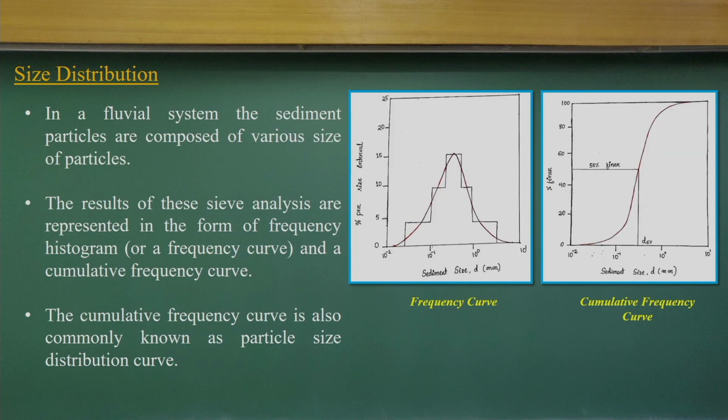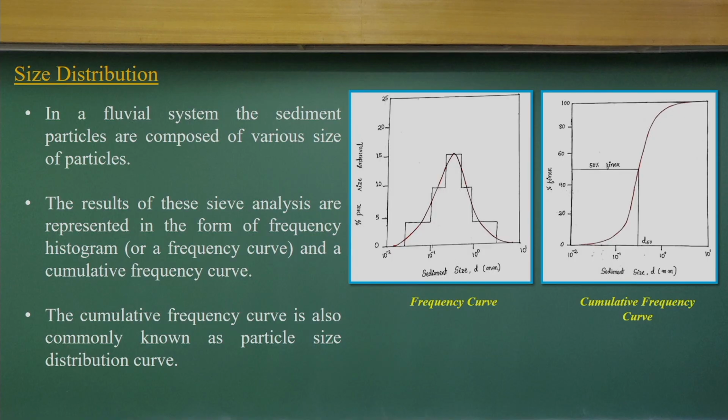Let us come back to the very basic concepts. When you take sediment from rivers, as I said earlier, it will not have a uniform distribution. There will be different groups of different sizes of sediment particles. What do we do? We do sieving analysis at different sieve sizes and find the percentage finer.